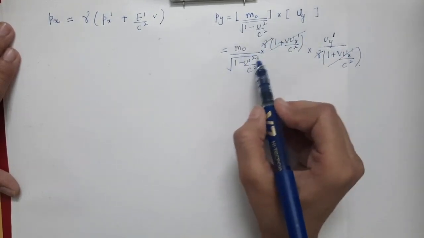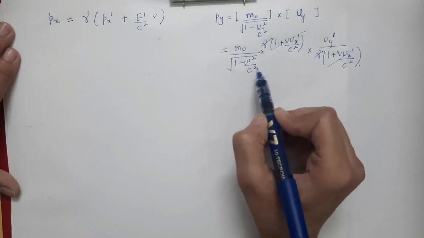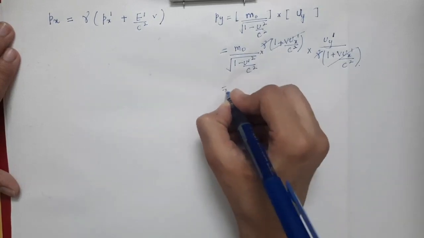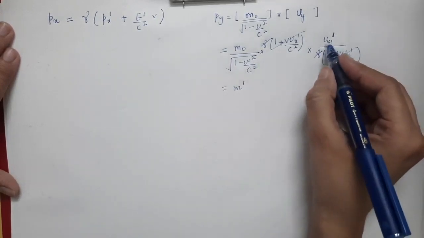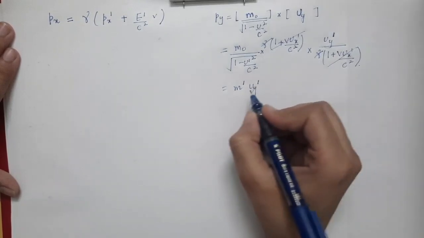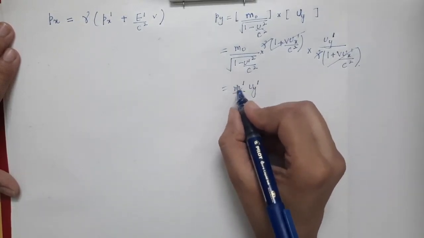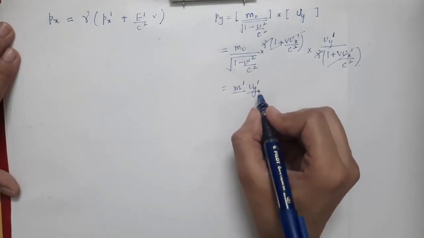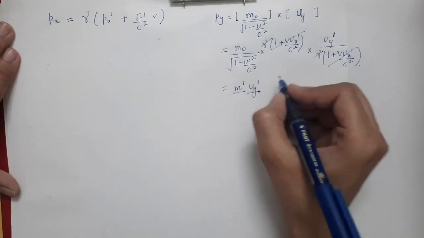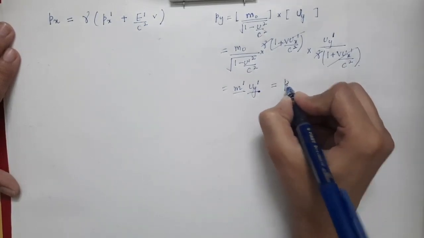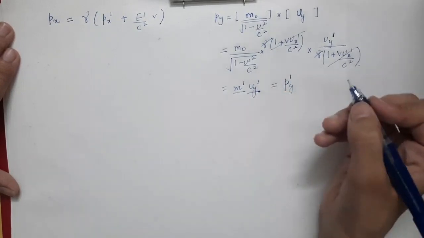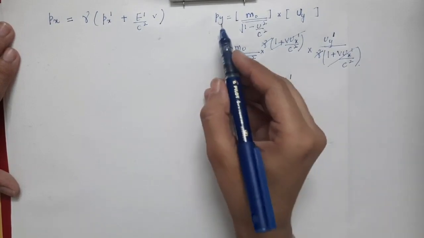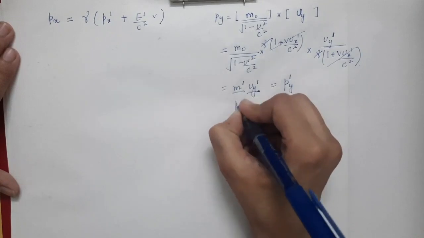Now what is this m0 divided by under root of 1 minus u prime square by c square? This is nothing but the mass of the particle in S prime frame, which can be written as m prime, and you have uy prime as it is. So this is the mass of the particle in S prime frame, and this is the y component of the velocity of the particle in S prime frame. So mass times velocity will give py prime, the y component of the momentum in S prime frame. So you can see that py has come out to be equal to py prime.